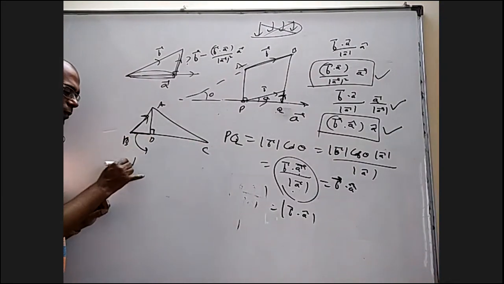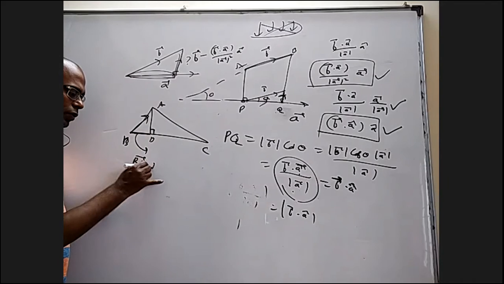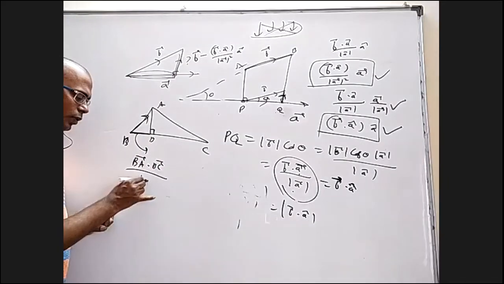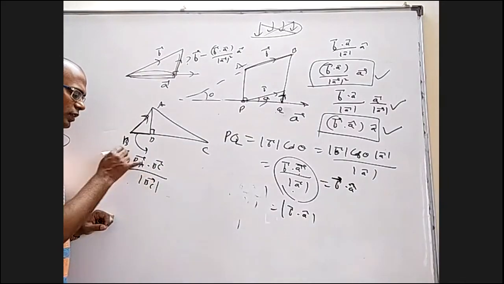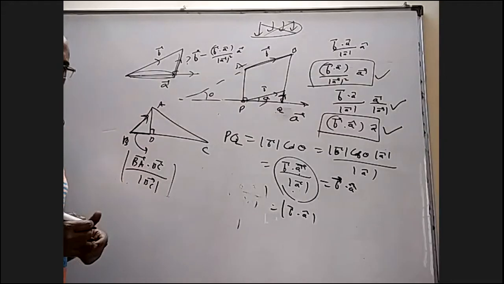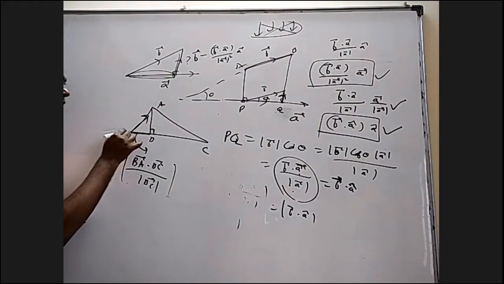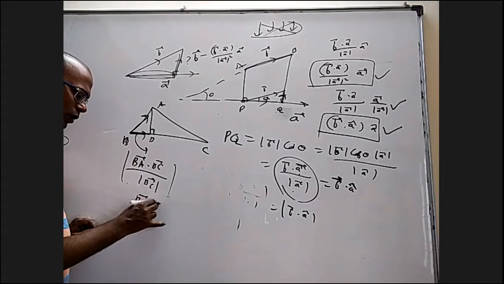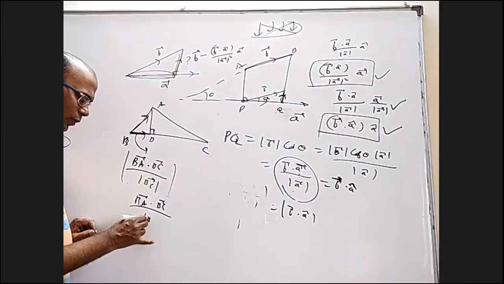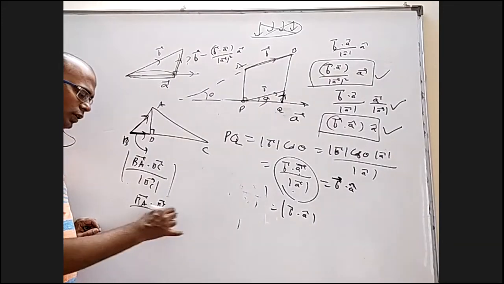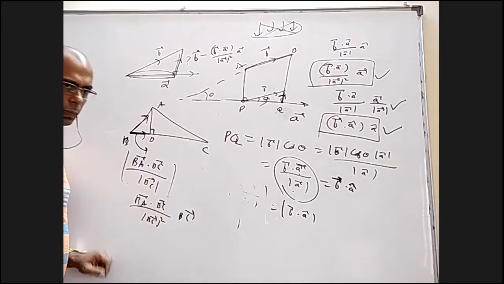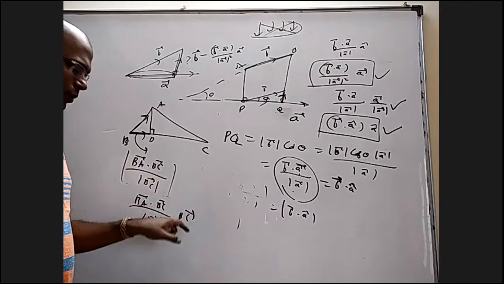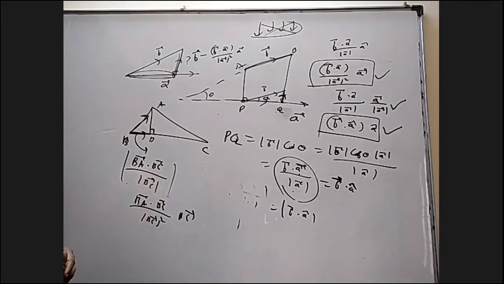So the BD length will be BA bar dot BC bar by mod BC bar, with a mod to make it positive. If somebody says, no, I want the BD bar vector itself, that will be BA bar dot BC bar by mod BC bar square into BC bar. Otherwise, write BC cap and BC cap and don't write the denominator.